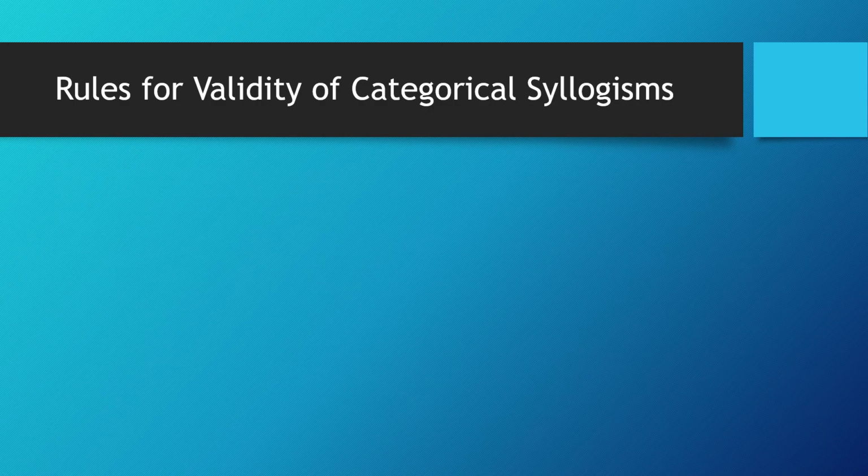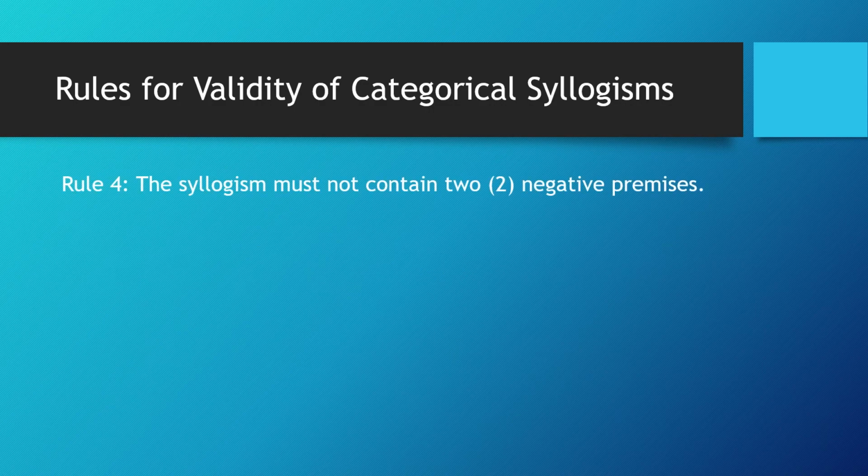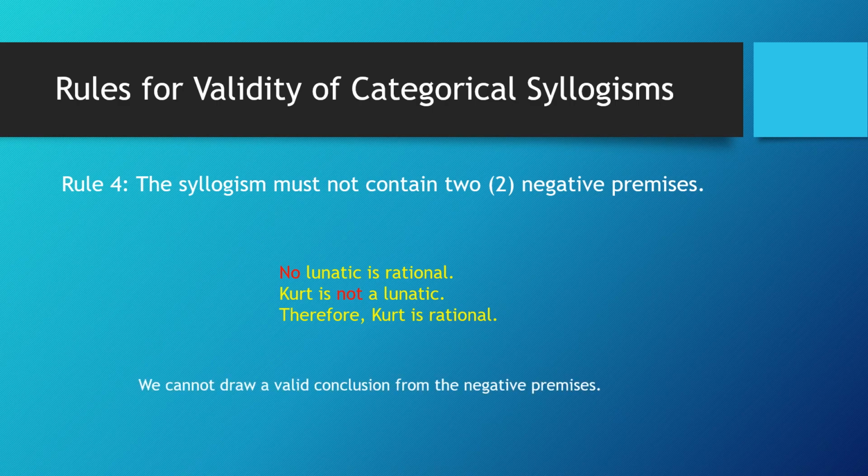Rule number 4. The syllogism must not contain two negative premises. For example, no lunatic is rational. Kurt is not a lunatic. Therefore, Kurt is rational. Obviously, we cannot draw a valid conclusion from negative premises. Thus, this argument is invalid.